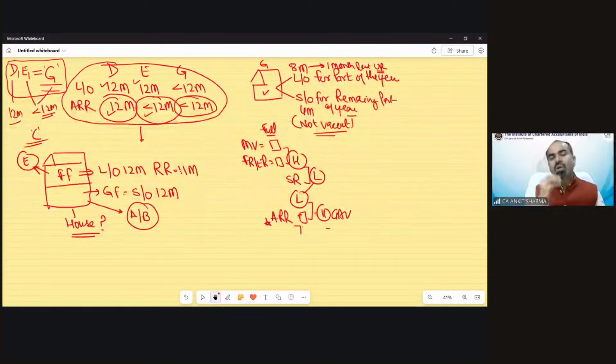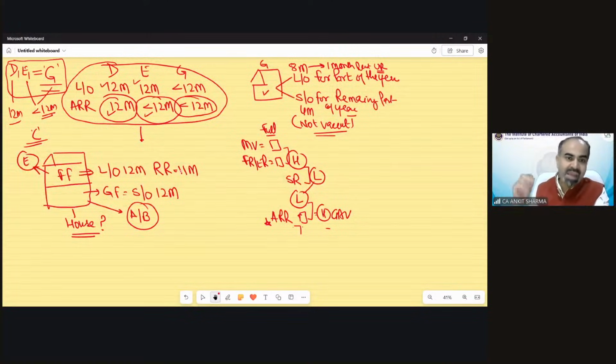So I was just trying to make you understand that when there is a scenario, this is how you need to find it out. If you find in this question that first floor I need to solve as per case number E, and ground floor I have to solve as per case number A, you would be clear how to solve the question. So now you understand, in case of ground floor A or B, I will apply 30,000 and 2 lakh rupees interest provision maximum. And in case of E, there is no such restriction and I have to find out GAB. So that's why I have divided these scenarios in case A, B, C, D, E, F, G.